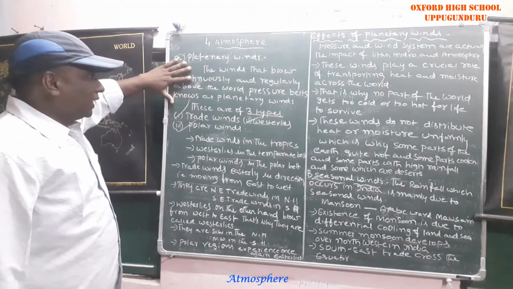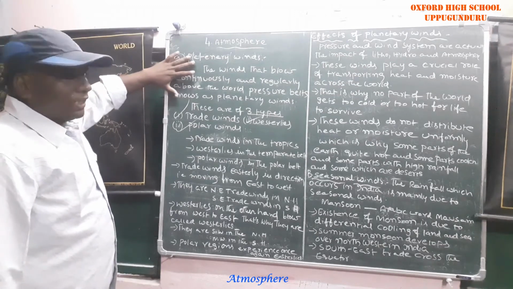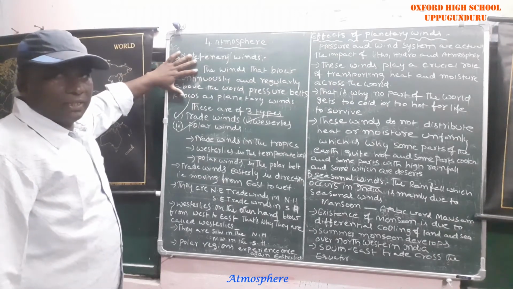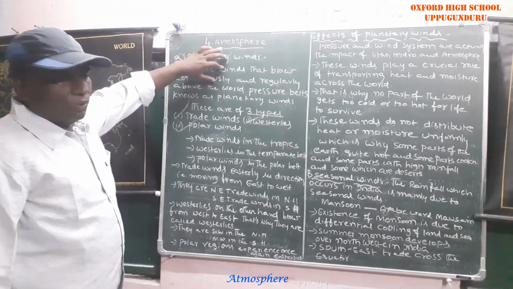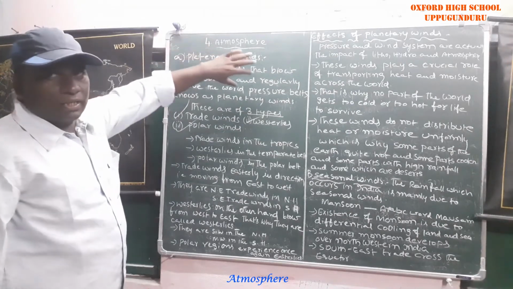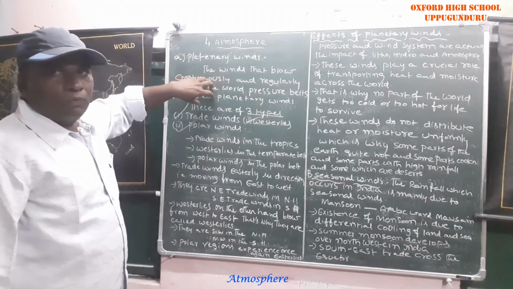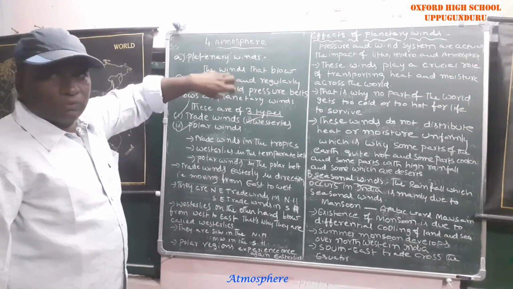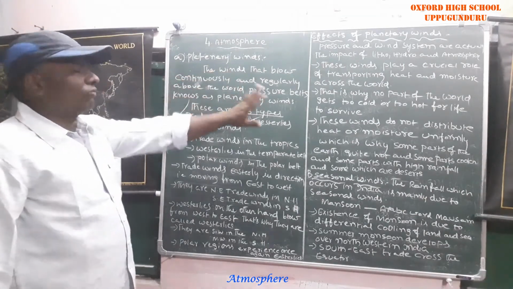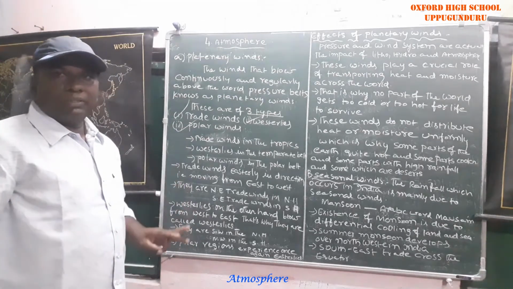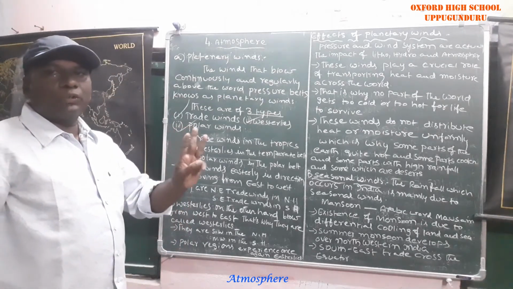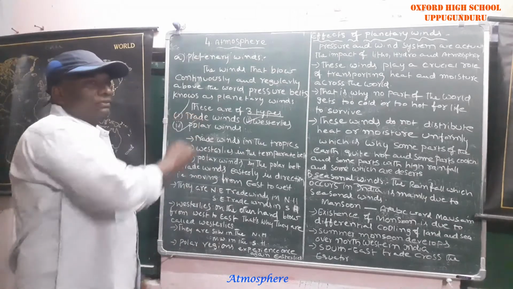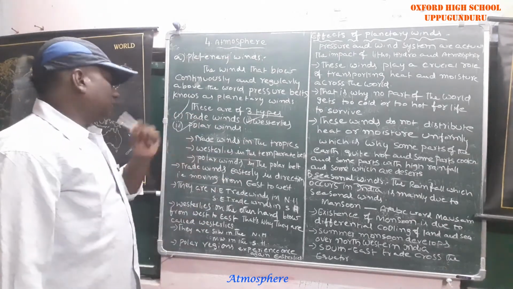Now at present we are discussing planetary winds. I explained the definition: the winds that blow continuously and regularly above the pressure belts are called planetary winds. Planetary winds are again distinguished into three types: trade winds, westerlies, and polar winds.